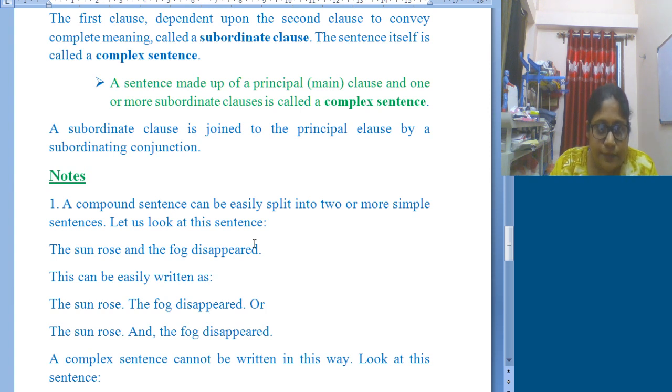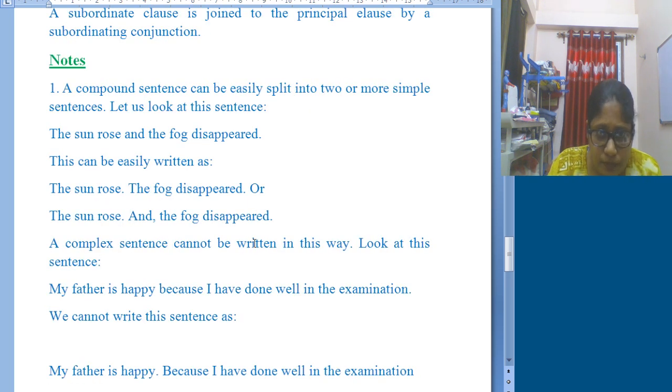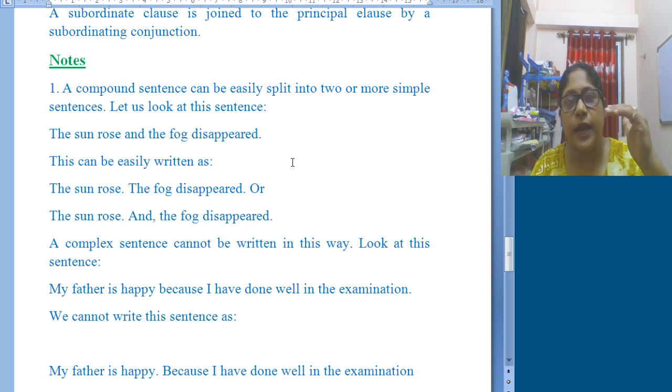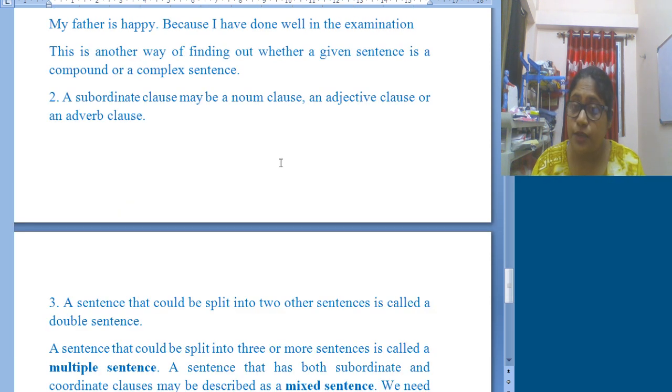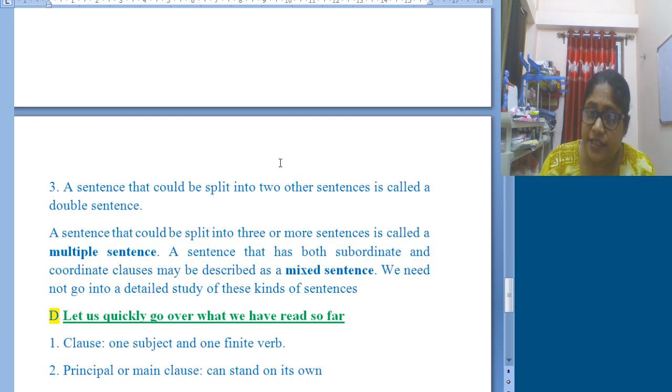Now, here some notes are provided in order to make you understand the differences. I will not go through each and every example because I want each one of you to follow every line minutely. The next day we have a live class, so if you have any query, you can make proper use of that class by presenting your doubts.